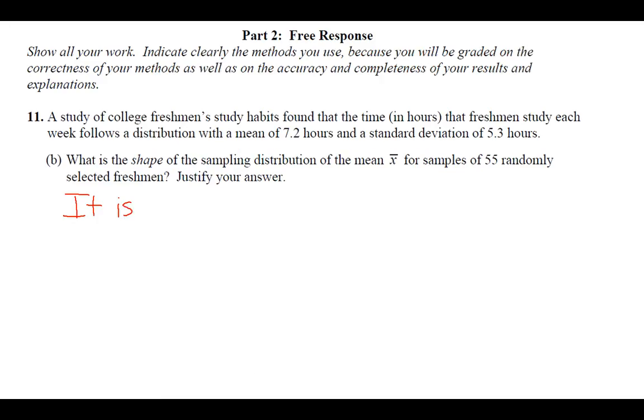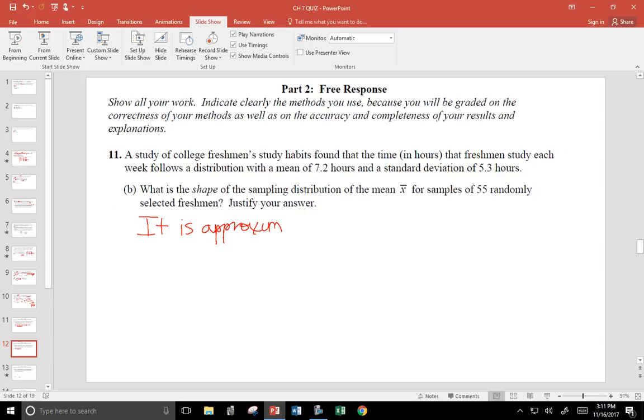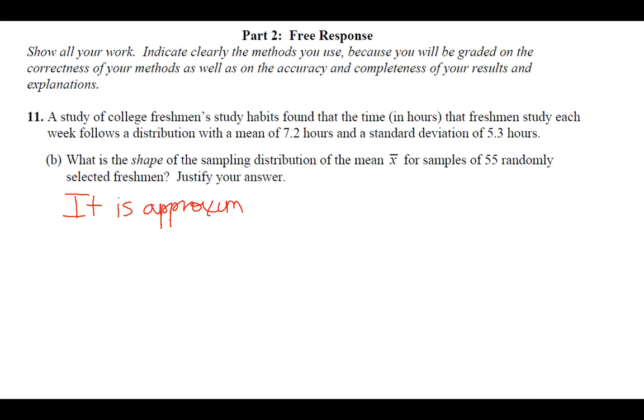Part C, what are the mean and standard deviation of the sampling distribution of the mean X bar for samples of 55 randomly selected freshmen? We're going to use our formula from the formula sheet. The mean of the sampling distribution of all the sample means is just equal to the population mean, so we get to say it's just 7.2. But the standard deviation, we do have to work out a little bit.